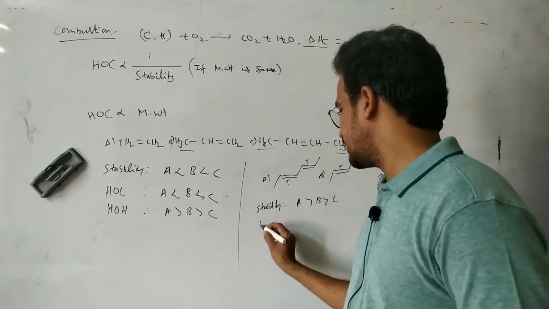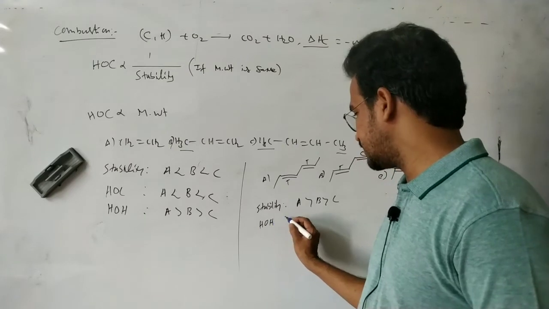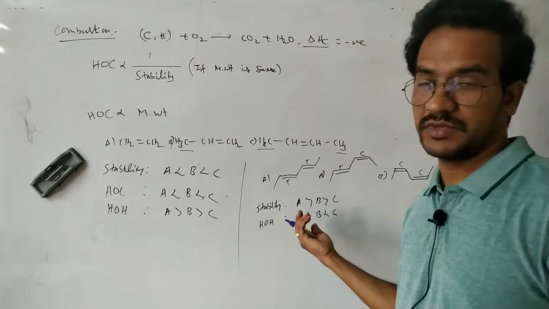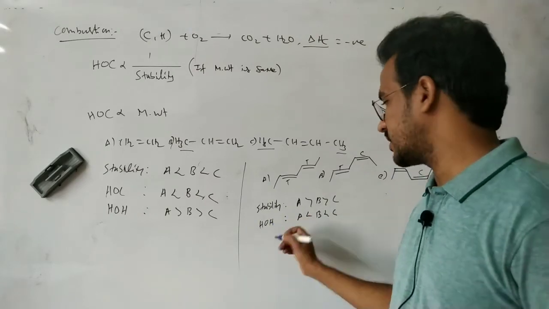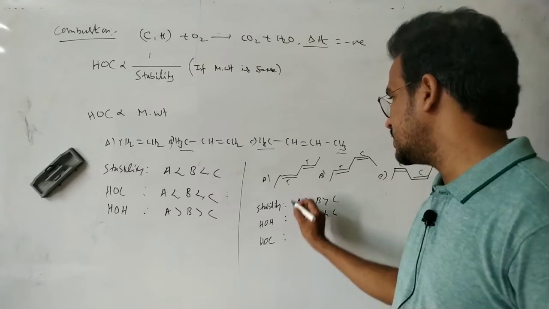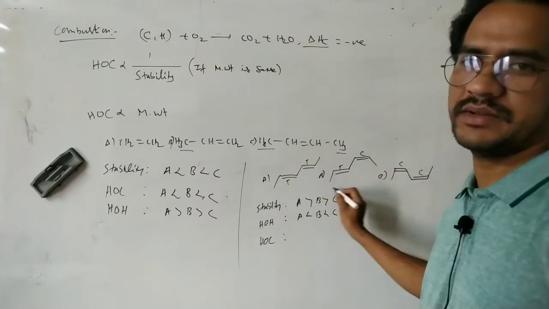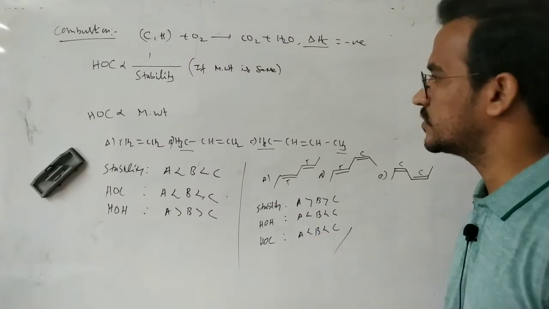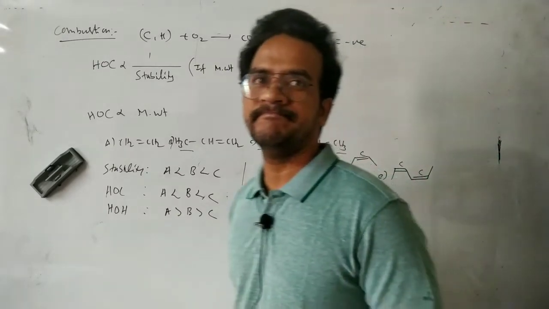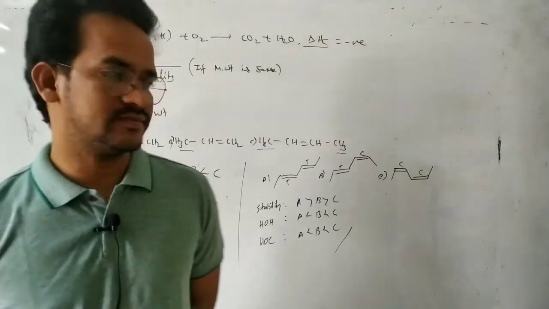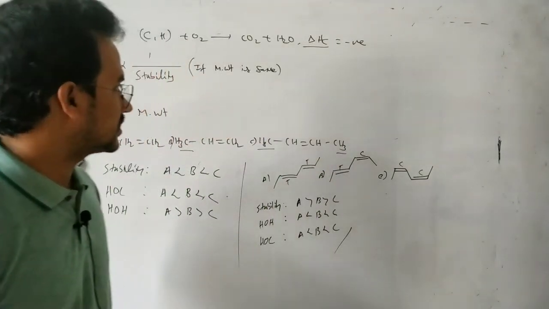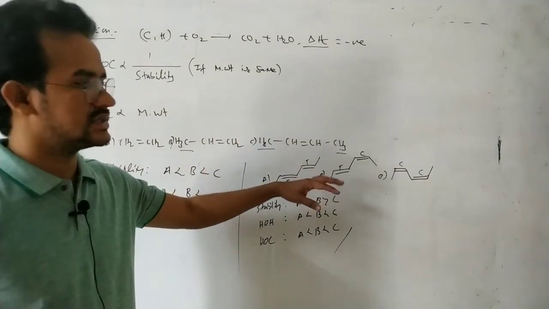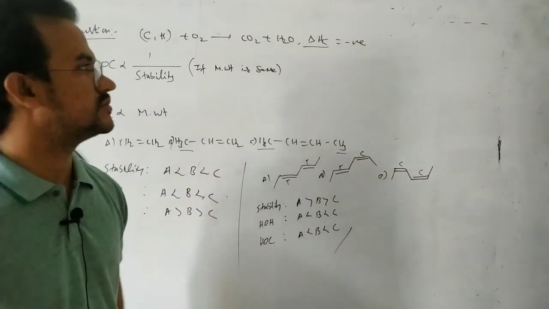That is the stability actually. Now here, heat of hydrogenation, A is less than B, less than C, because with same molecular weight, heat of hydrogenation is independent of the molecular weight. Now coming to the heat of combustion, all these 3 have same molecular weight, so it is inversely proportional to stability. So A is less than B, less than C. With increasing molecular weight, heat of combustion increases. If molecular weight is same, it is inversely proportional to stability.